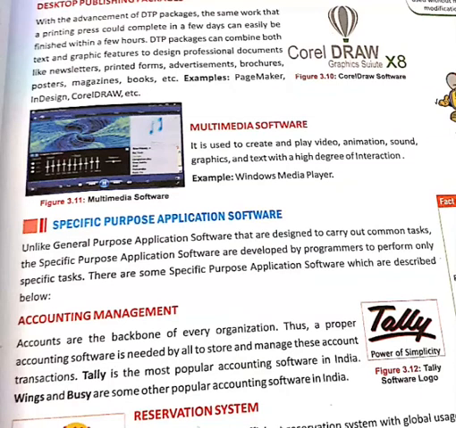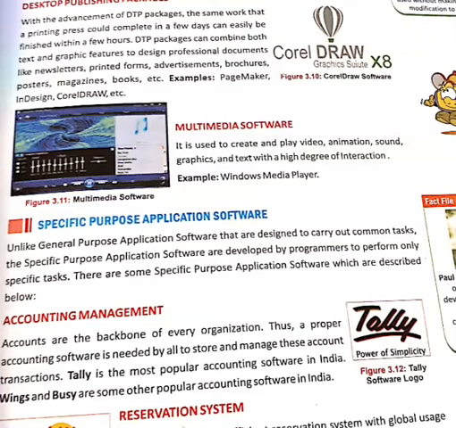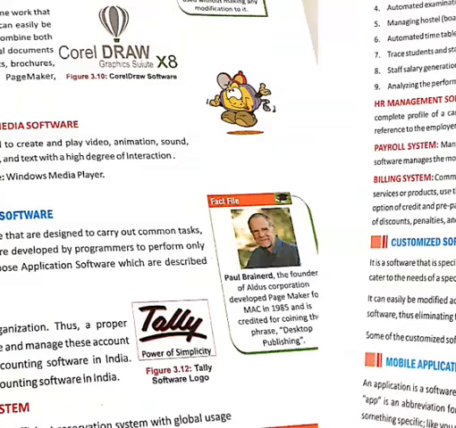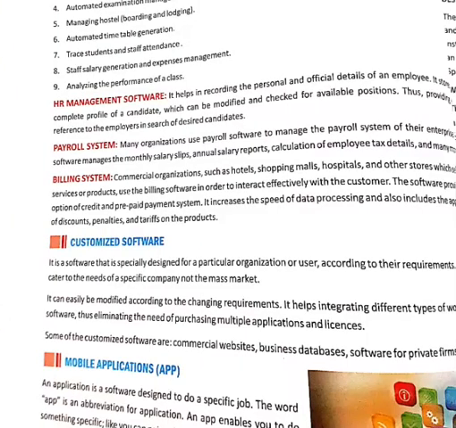Some specific software are accounting management and reservation systems. Accounting management software like Tally is specially designed to handle a large amount of accounting data. Reservation systems are used in different places like hotel booking and railway reservation, where they are only responsible for reservation. Another special type of software is the attendance system. This type of software is specially designed to take employees' and students' attendance and keep it digital. Another category is school inventory control.